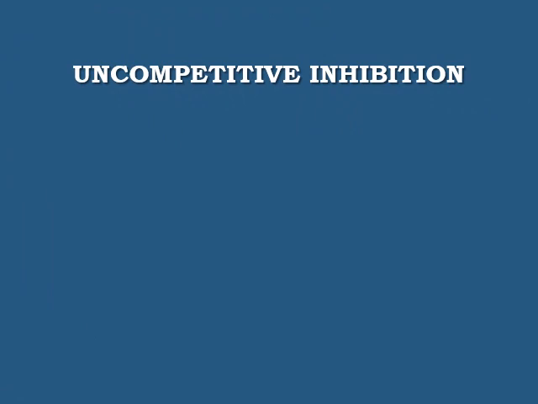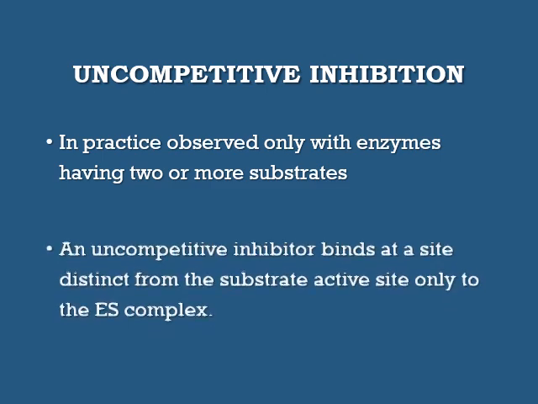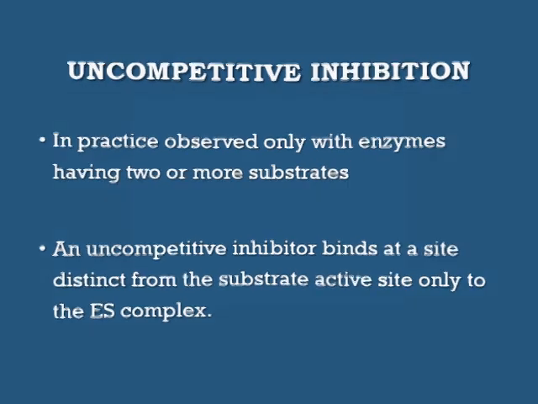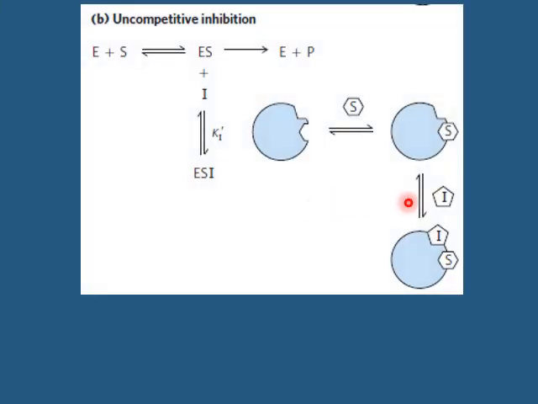Uncompetitive inhibition. In practice, it is observed only with enzymes having two or more substrates. An uncompetitive inhibitor binds at a site distinct from the substrate active site, and only to the enzyme-substrate complex. This diagram shows that the inhibitor binds only to the enzyme-substrate complex after the substrate binds to the enzyme, at a site other than the active site.